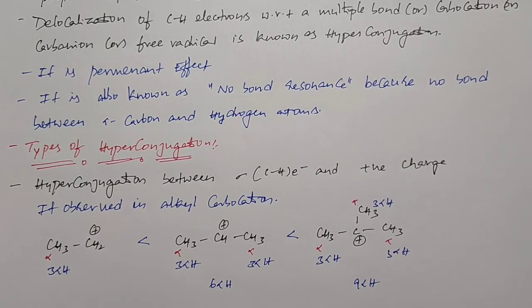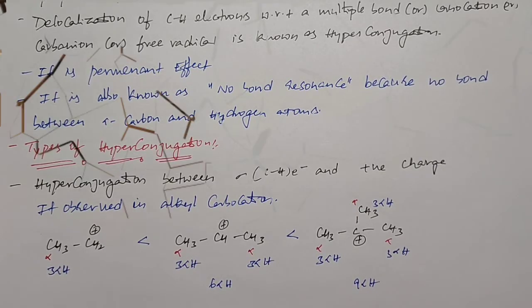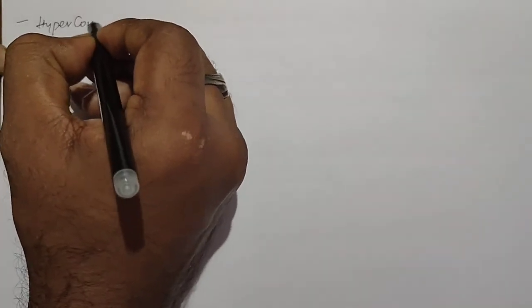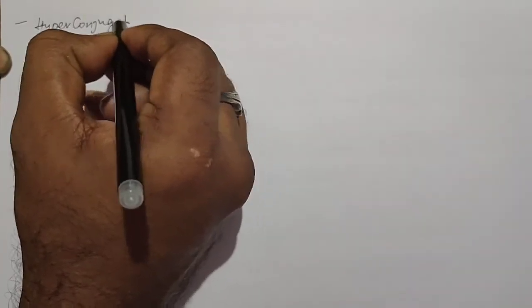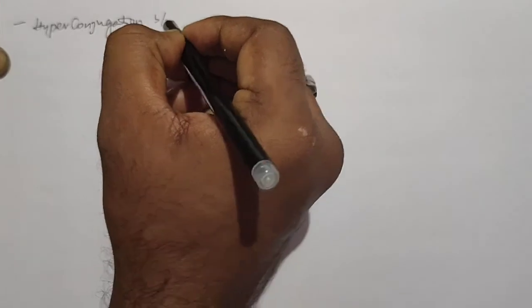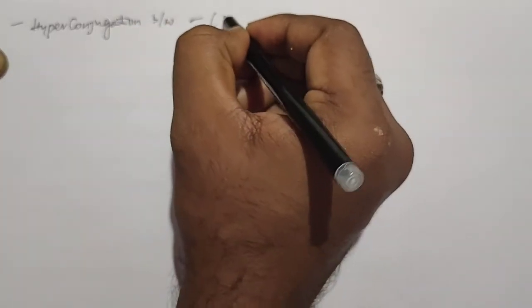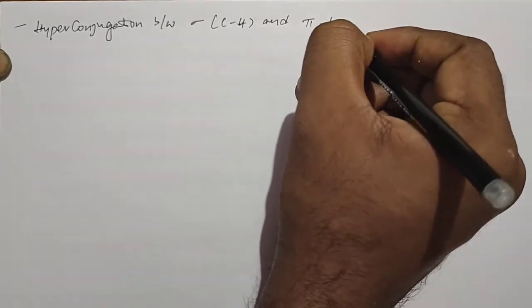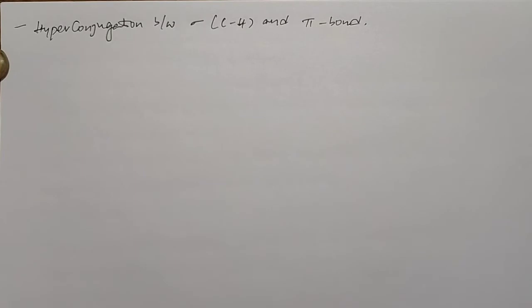Next, hyperconjugation between sigma electrons of CH bond and pi bond.